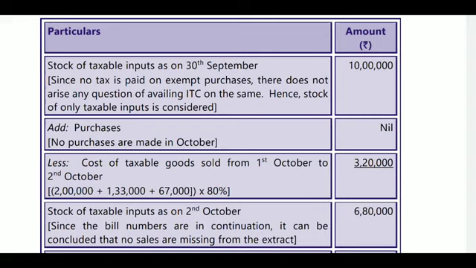2 lakhs plus 1 lakh 33,000 plus 67,000, into 80%. What is this amount? 2 lakhs, 1 lakh 33,000, 67,000. But that is related to product Q. That is related to product Q. The product P related amount, so it was the product P amount, which is the taxable amount.